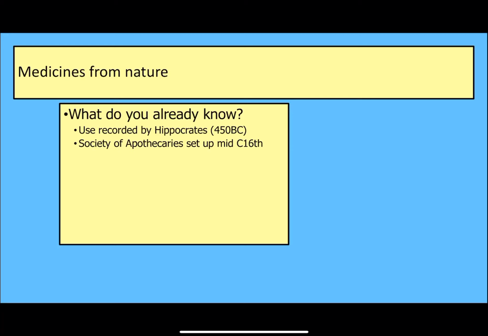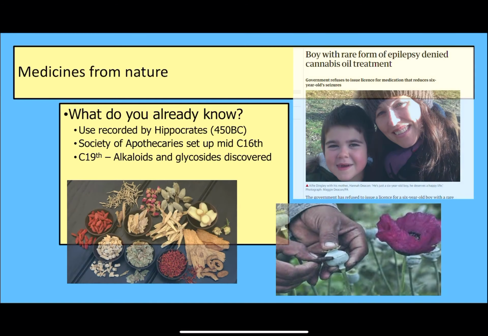We also have the Society of Apothecaries, which was in the mid-16th century. So these were sorts of chemists who were looking at different drugs that could help treat medicines. And we discovered things like alkaloids and glycosides in the 19th century, which were, again, important in the formation of medicine. Though, obviously, going back through this, people have had knowledge of medicine for thousands of years. It's just not necessarily been understood in a sort of scientific manner.